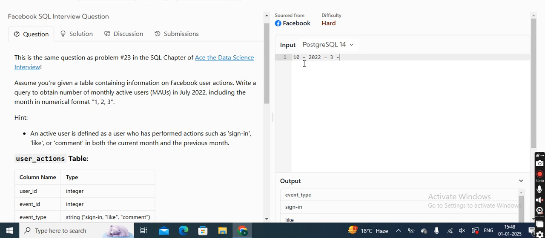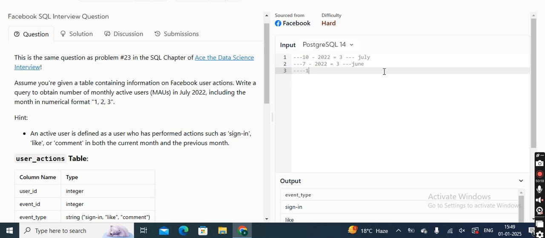And to be noted over here is that this month is July, right? Now what they are saying is who are the active users. Now let's say out of the 10 users, 7 users in year 2022 were performing all the three actions, but this month was June. Okay, so who will be my active users?